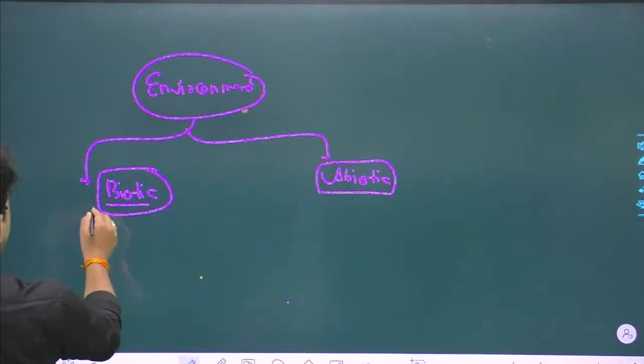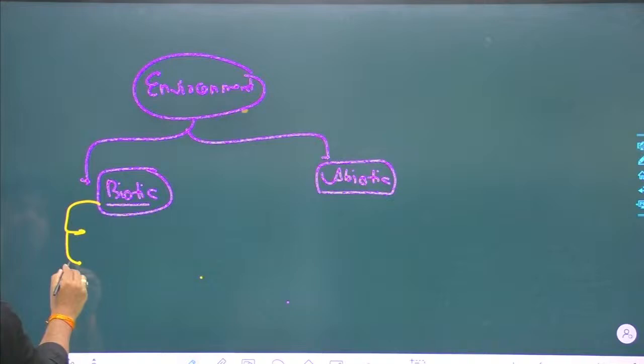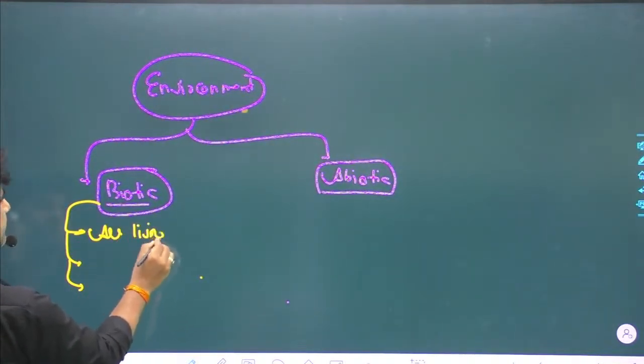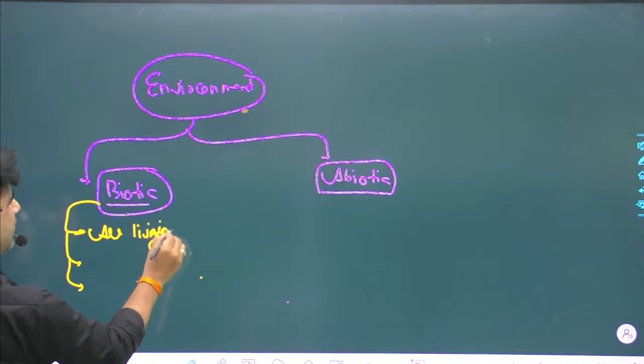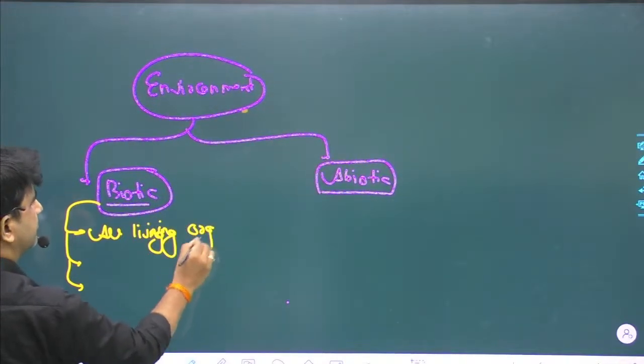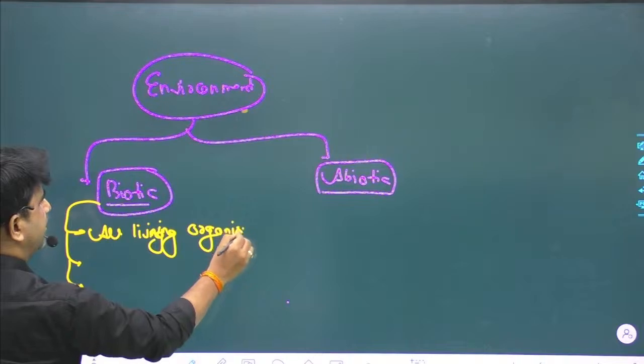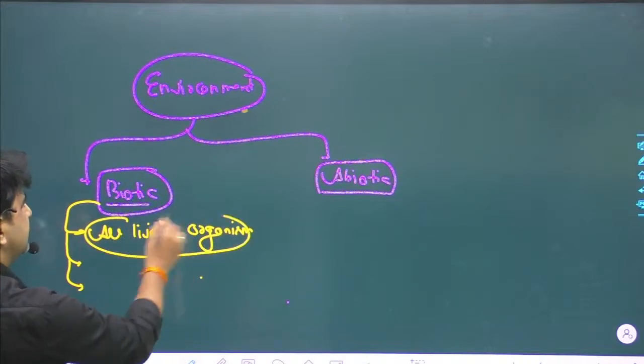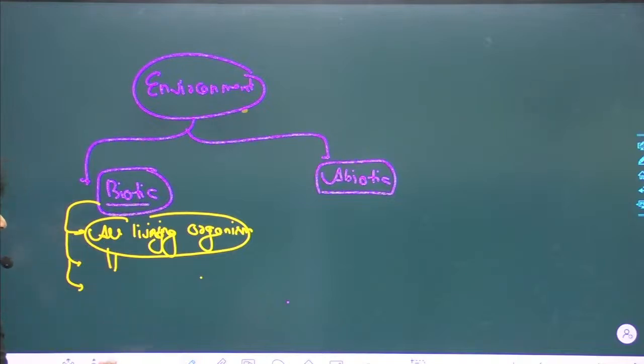When we talk about the biotic components, we have all living organisms, and in all living organisms we have everything: that could be bacteria, virus, fungi, human beings, plants, animals, anything, as well as their fecal matter, or you can say their meat products. Everything is the biotic component.